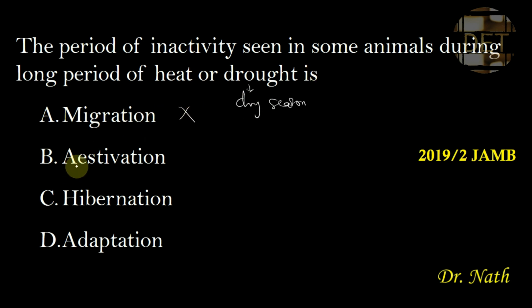No. Is it estivation? Yes. Estivation is the form of behavioral adaptation seen in organisms during the dry and hot season, in which they spend that season in an inactive condition in a cold and safe place. So it is estivation.